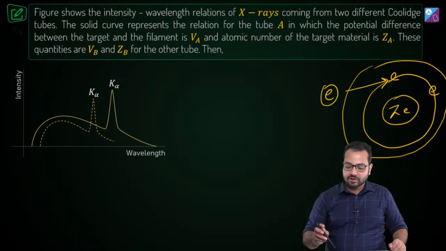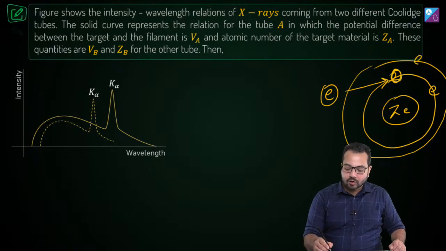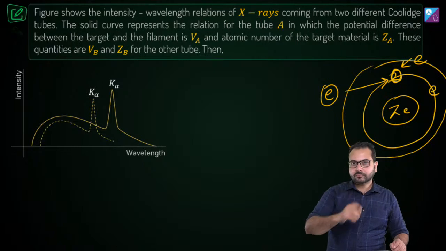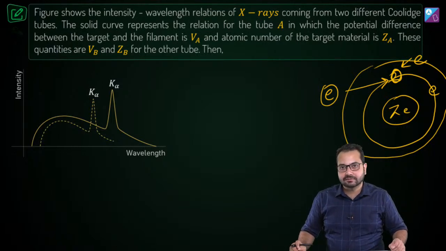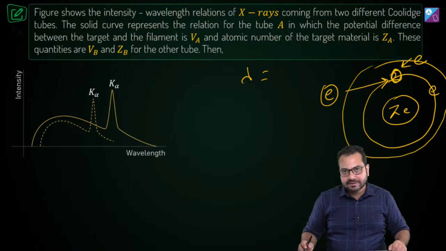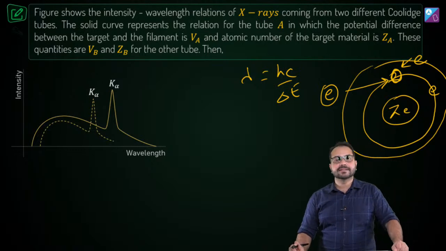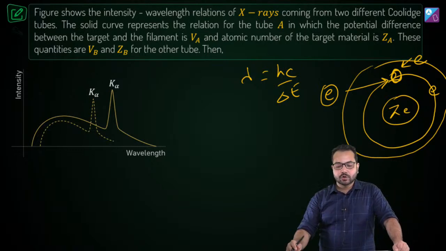They knock it off. So when they knock it off, a vacancy is created, and an electron from any other level can come and fill that vacancy. Is that correct? In that case, the wavelength of the X-ray is hc divided by the energy of transition.